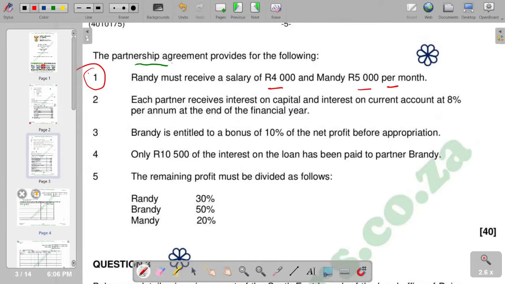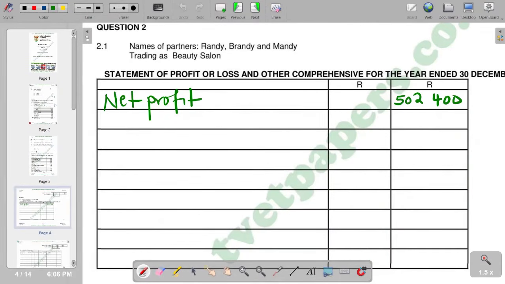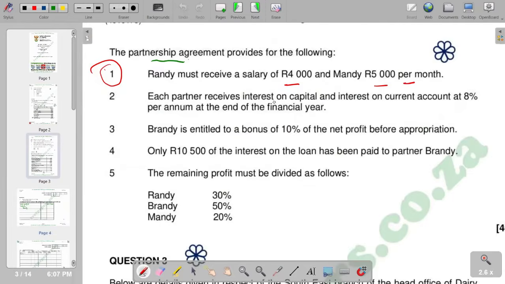So we are going to say salary, and then of course we have the one for Randy, which is given as 4,000 per month.